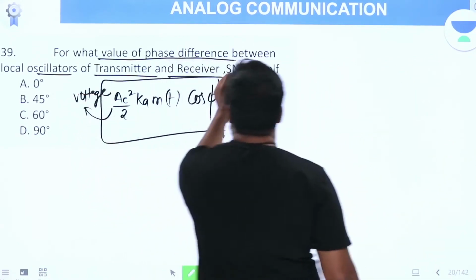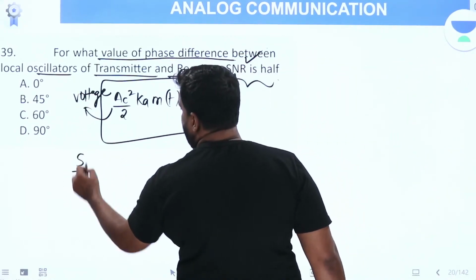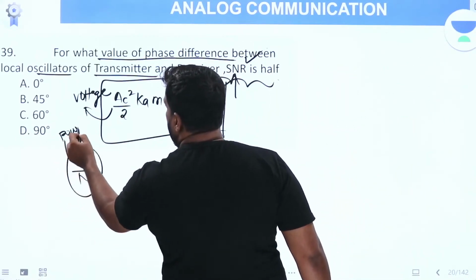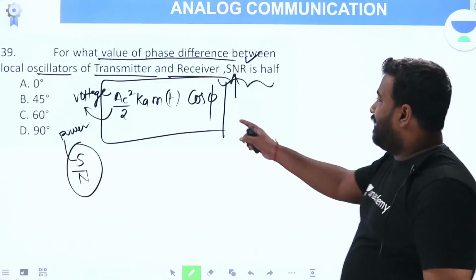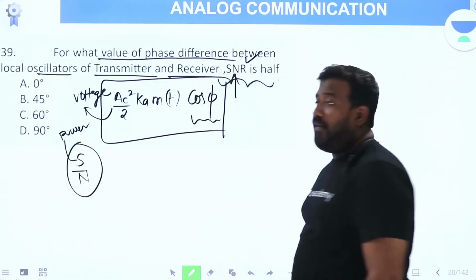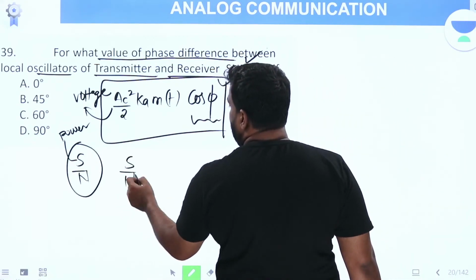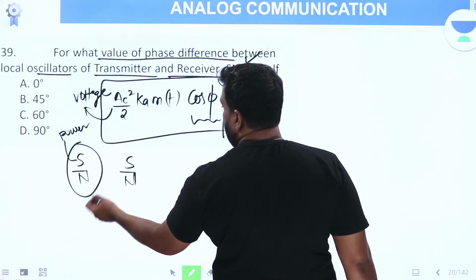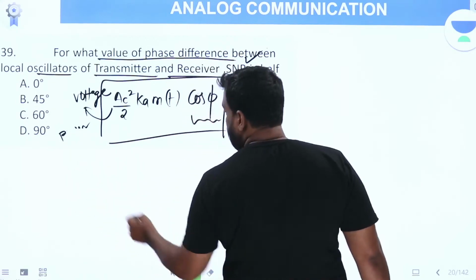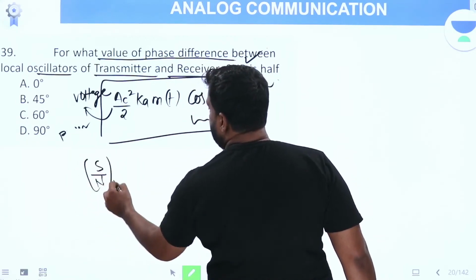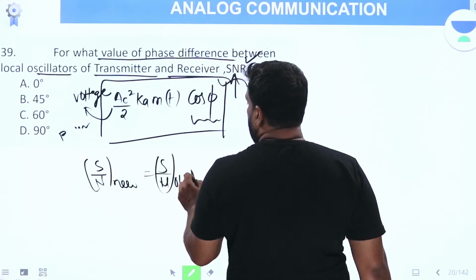But now he is asking, what is the effect on signal to noise ratio? Signal to noise ratio refers to signal power to noise power. It is in terms of power. How are power and voltage related? Power is voltage square. So if voltage is changing by cos phi, power will change by cos square phi. So the new value of signal to noise ratio is the old value of signal to noise ratio into cos square phi.